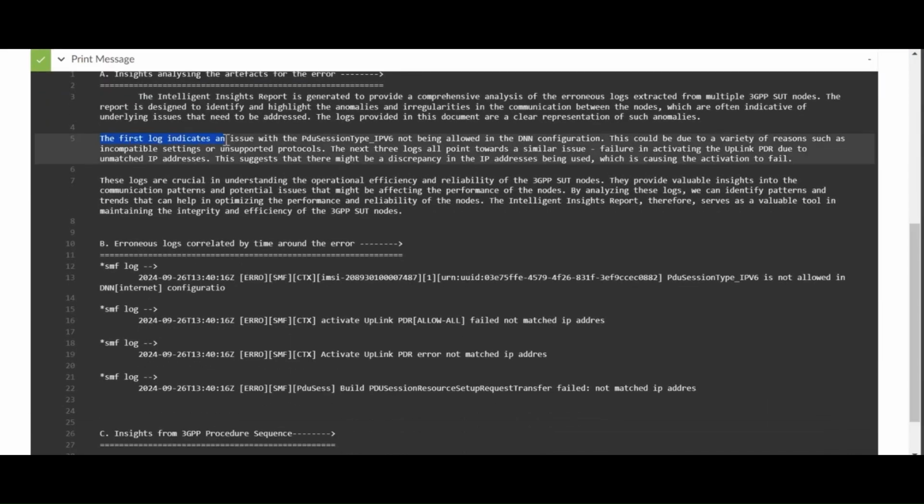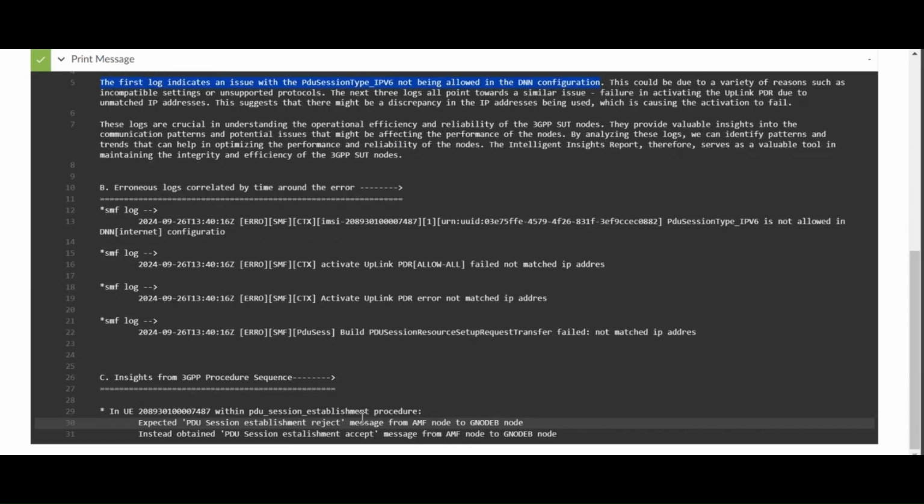Here you see the first log indicates an issue with PDU session type IPv6 not being allowed in DNN configuration, and this is why the session could not be created. This insight is further supported by an SMF log that says PDU session IPv6 is not allowed in DNN internet configuration.